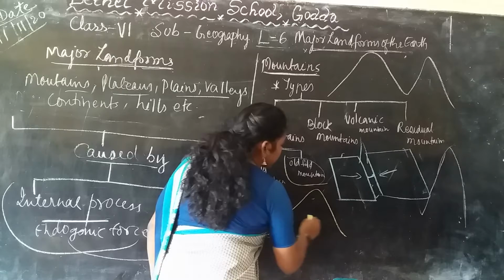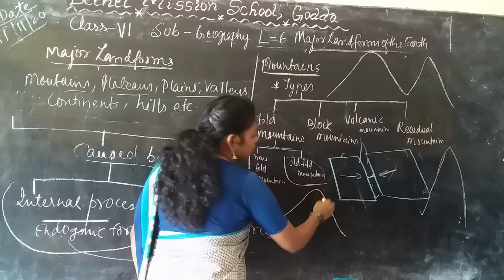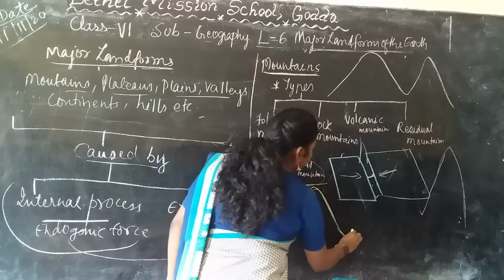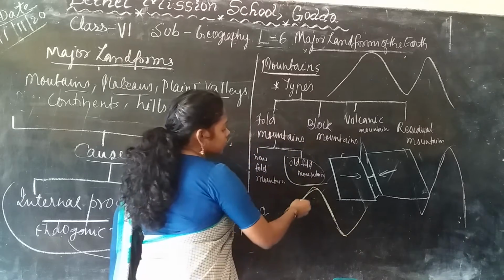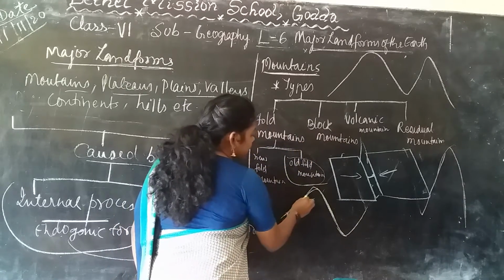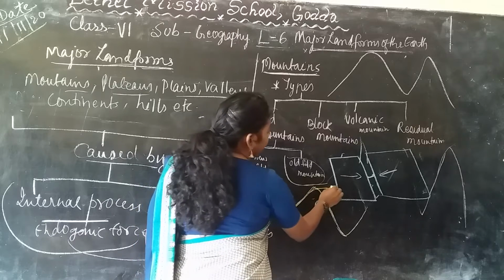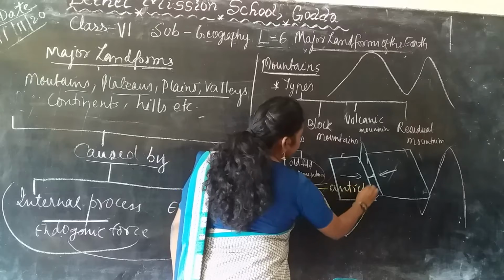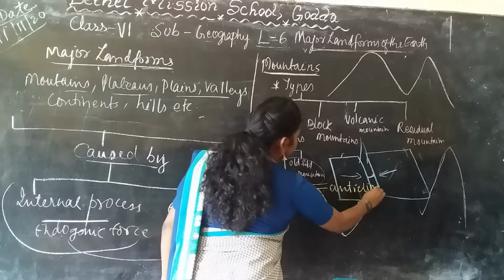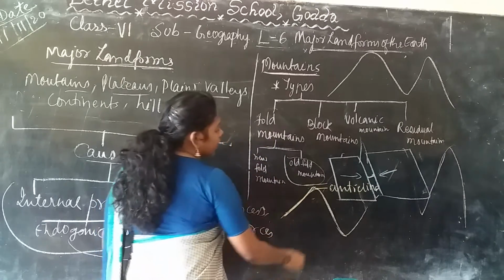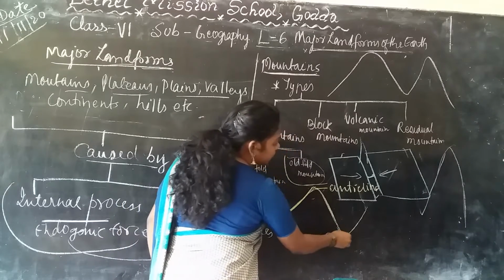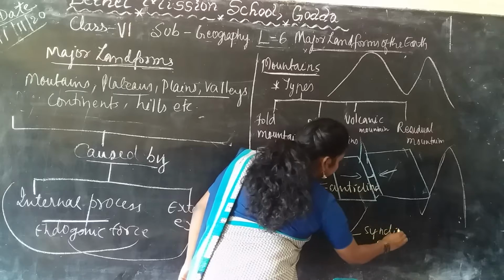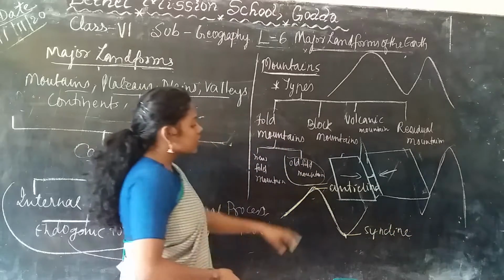You can see here, this raised part is called the anticline. That means against the slanting. And this valley which is formed is called the syncline, that means towards the slanting.